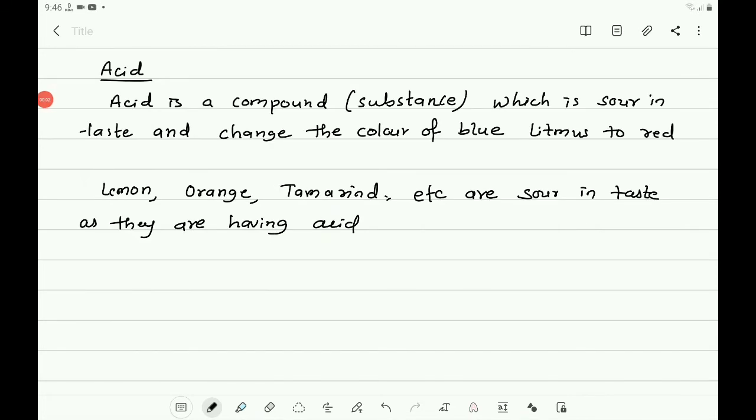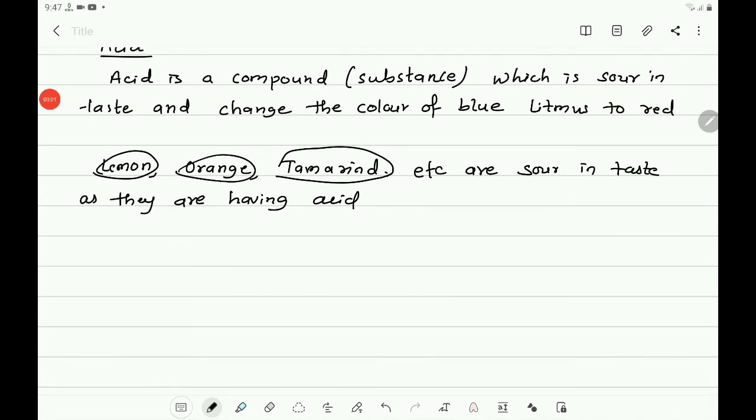So what is the acid present in lemon and orange? Lemon and orange are having citric acid. And also tamarind and grapes are having tartaric acid. Similarly, tomato is also having acid, that is oxalic acid. So different types of acids are present in lemon, orange, tamarind, tomato, grapes, etc. You can give more examples which are available in nature containing the acid.